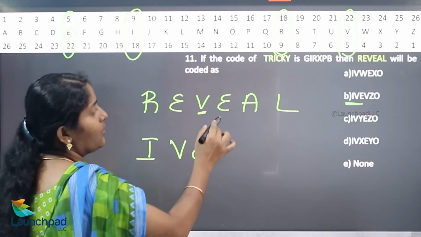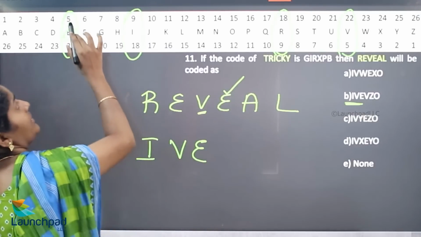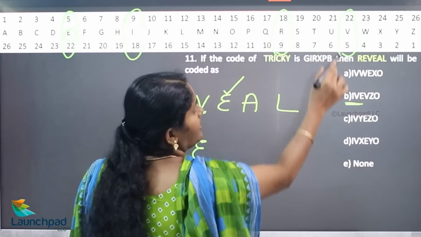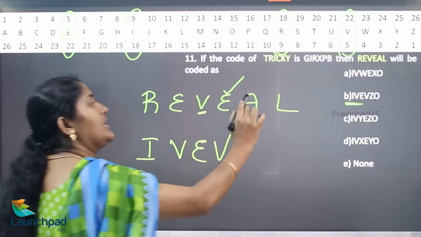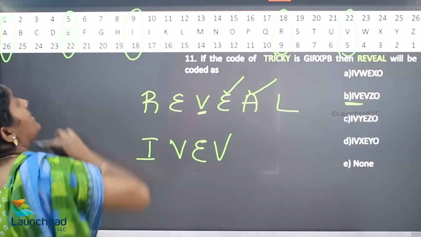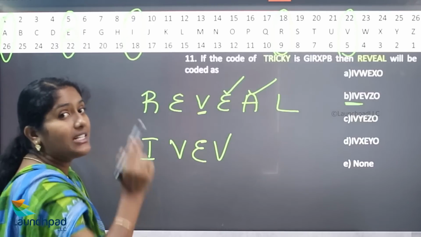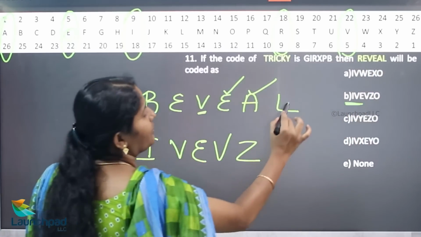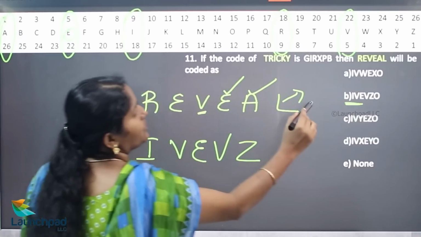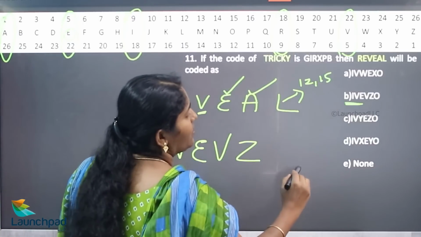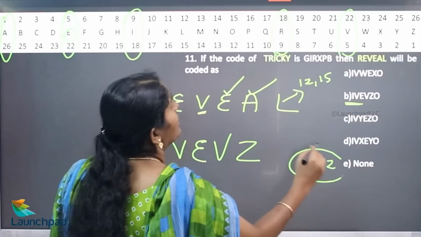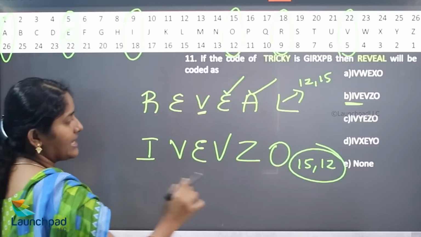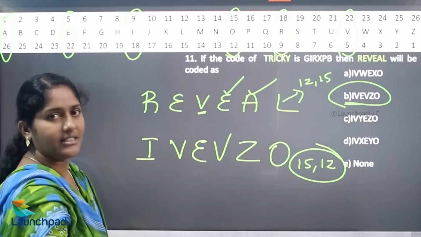So we can go with, what is the value of E? 5, 22. Now we want to take 22, 5. 22, 5 is V. What is the value of A? 1, 26. We need to take 26, 1. Where is 26, 1? Z. What is the value of L? 12, 15. Then what is the value of 15, 12? O. So hence your answer is option B, the correct answer.